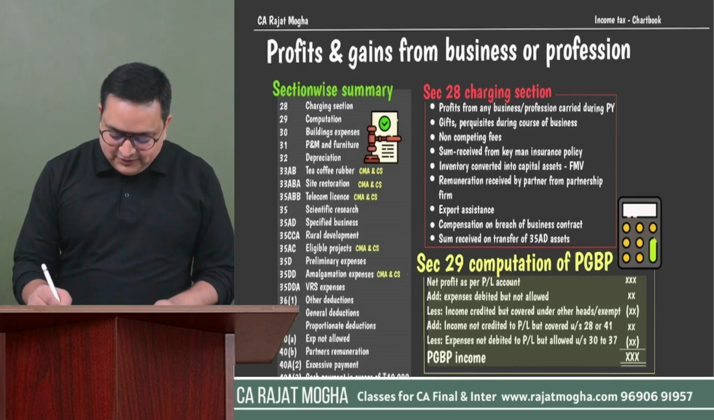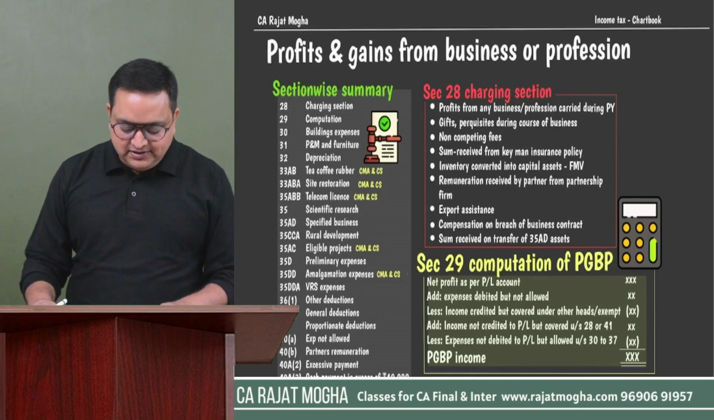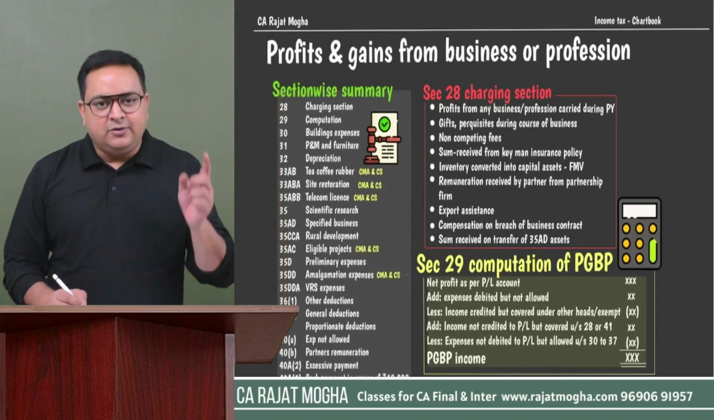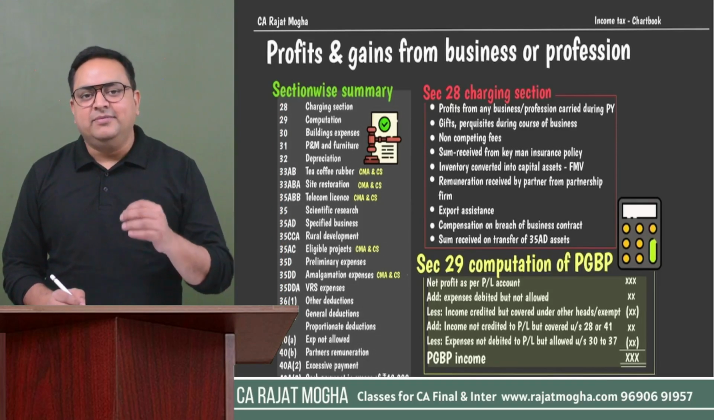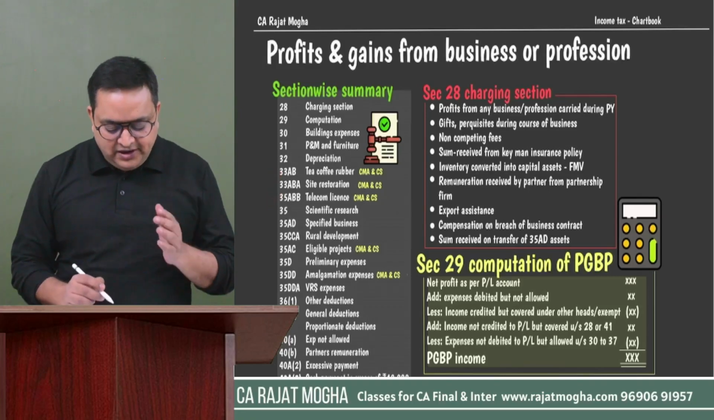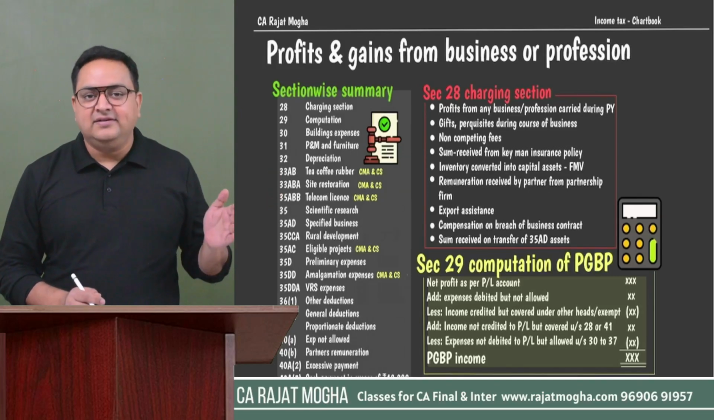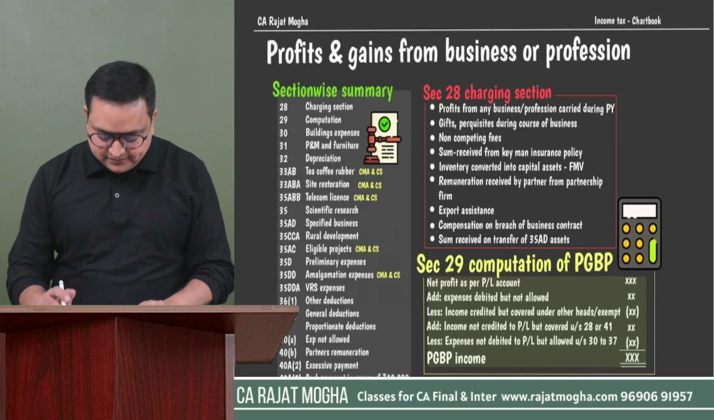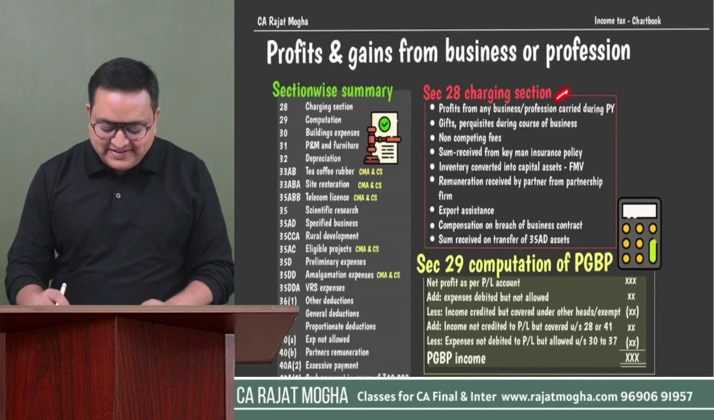Okay, so let's start with our PGBP revision. First of all, here a section-wise summary is also given, showing which particular section is applicable in which particular scenario. But yes, there would be some sections which are only related to CMA and CS students. So for CA Intermediate, you can skip those sections. Let's start with the first section, section 28.